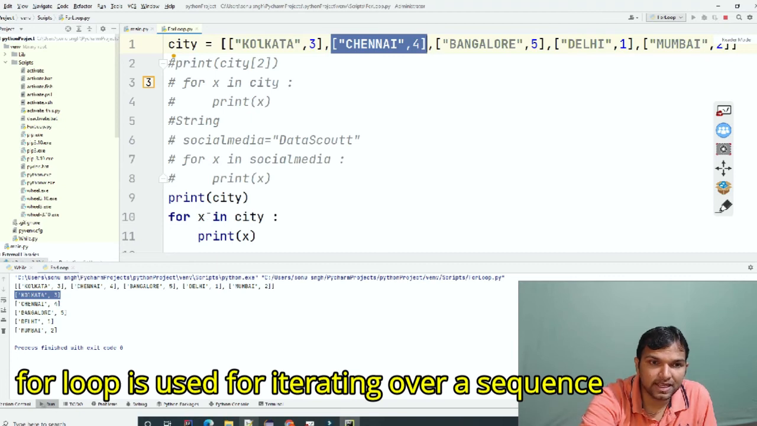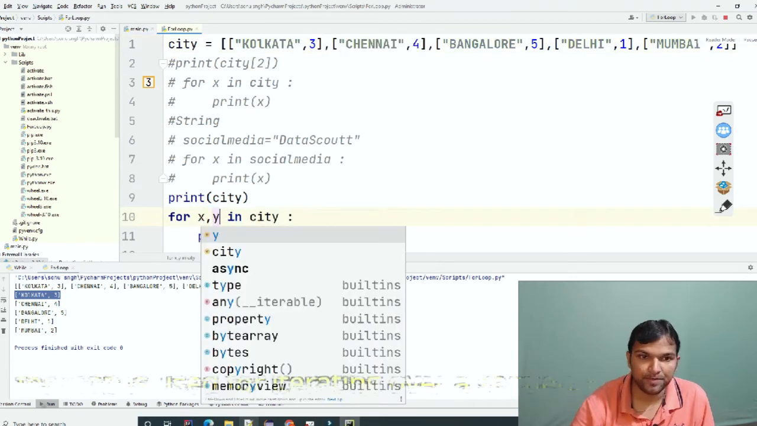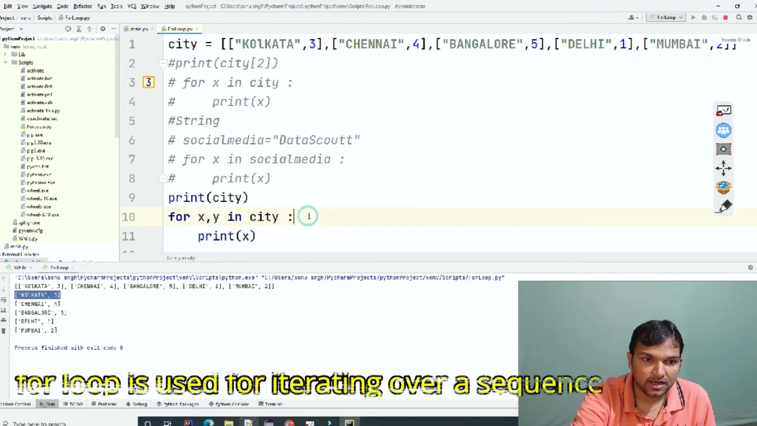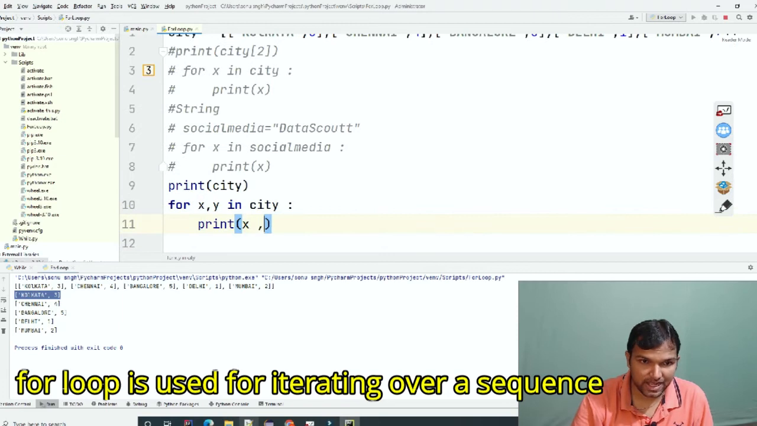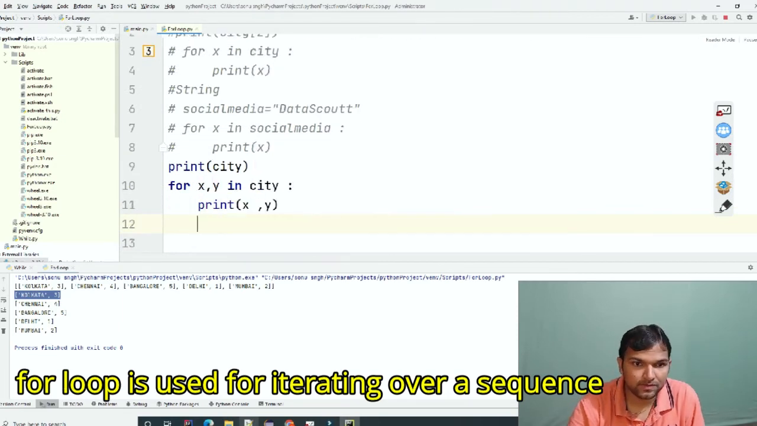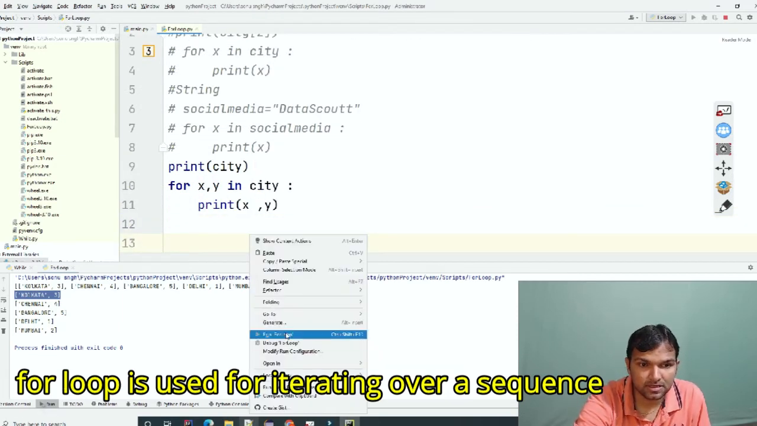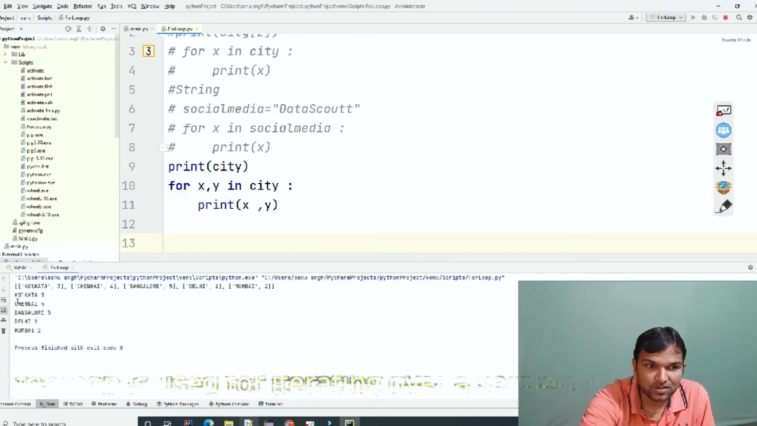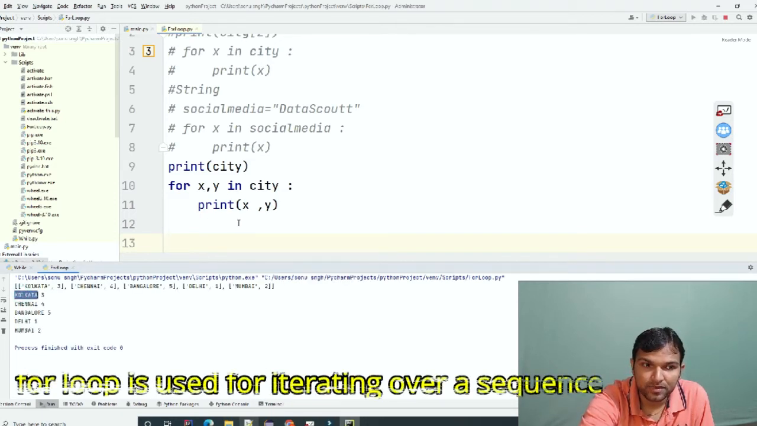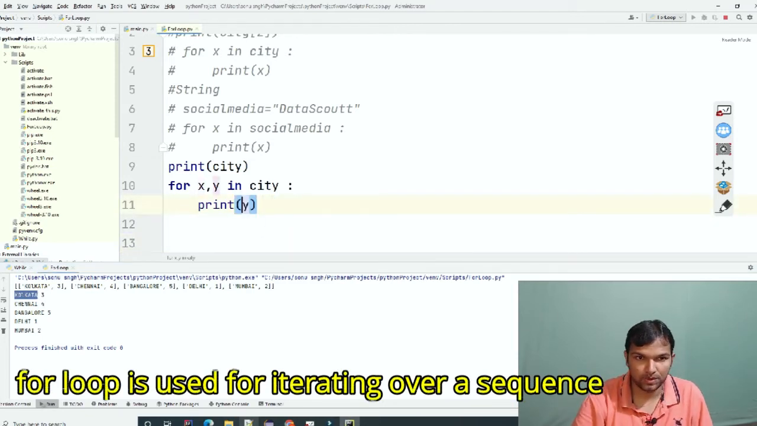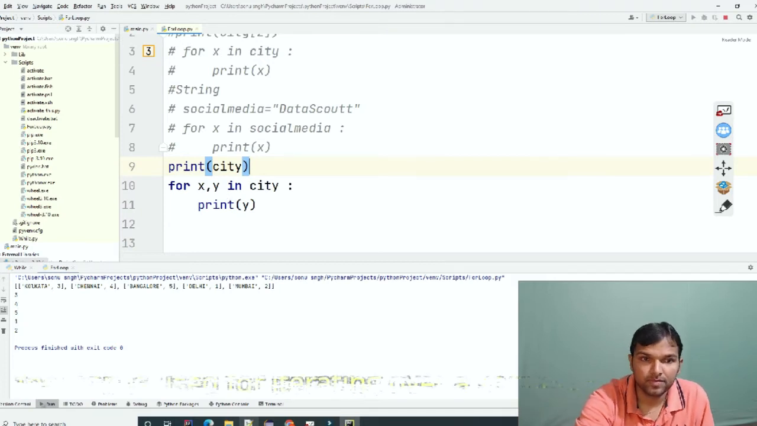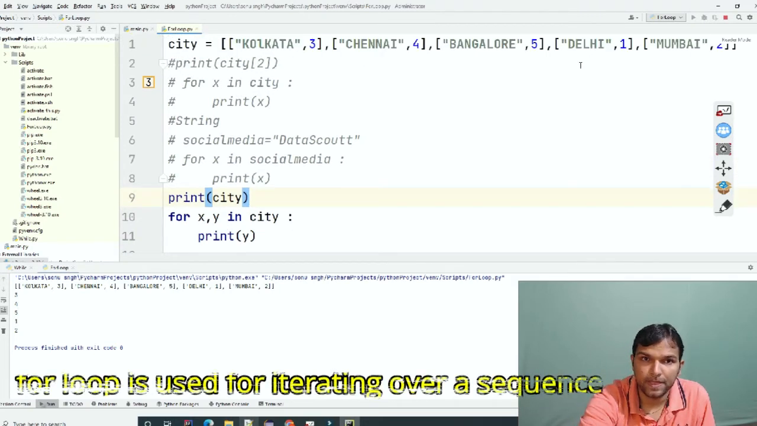So let's say that x and y, and I will explain why I have written y and what y will do. Let's say we print x and y. If I save and run this, can you see here Kolkata and 3 is coming? But if I just want 3, let me save and run this. See here 3, 4, 5, 1, 2. These are the values we have got.